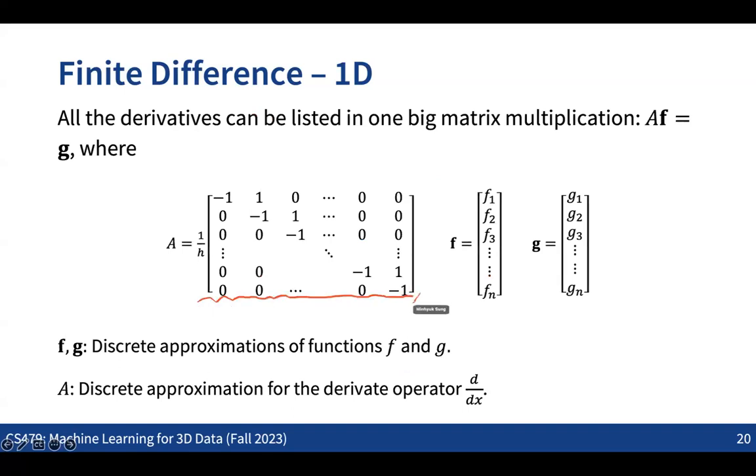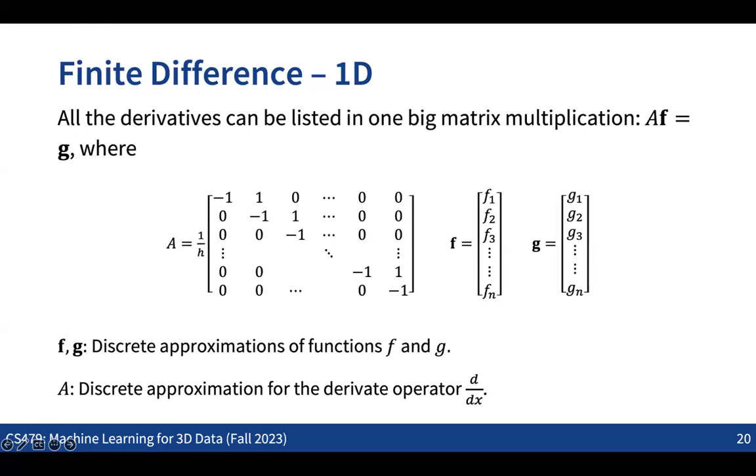Given a function f, if we multiply A times f, that becomes the vector representing the first derivative, right? Is it clear? The good thing is that this gradient operation represented as a matrix can be predefined for any 1D, 2D, or 3D grid that we have.